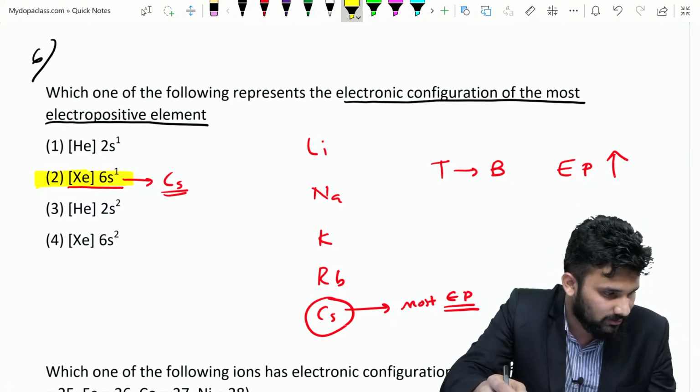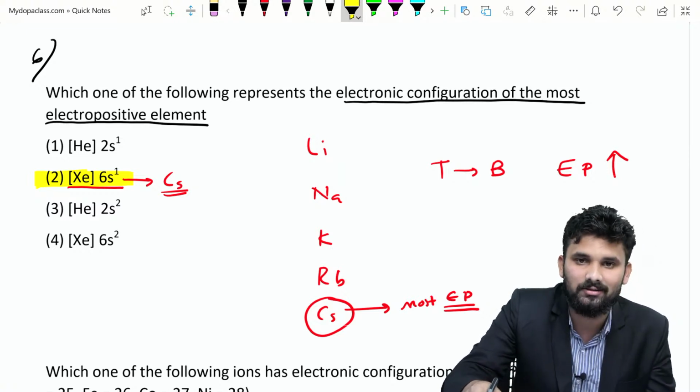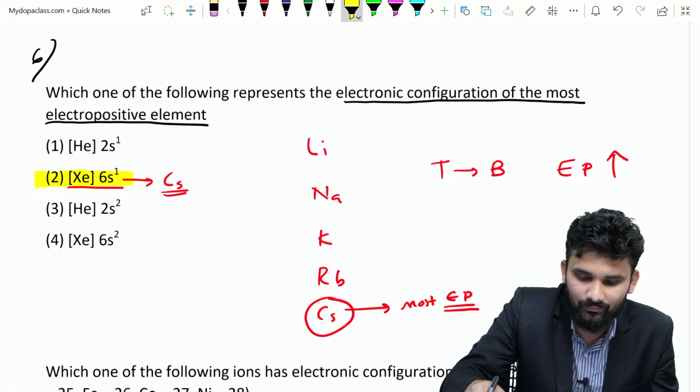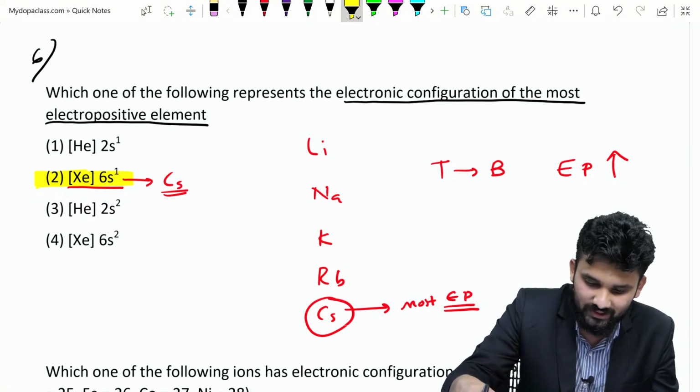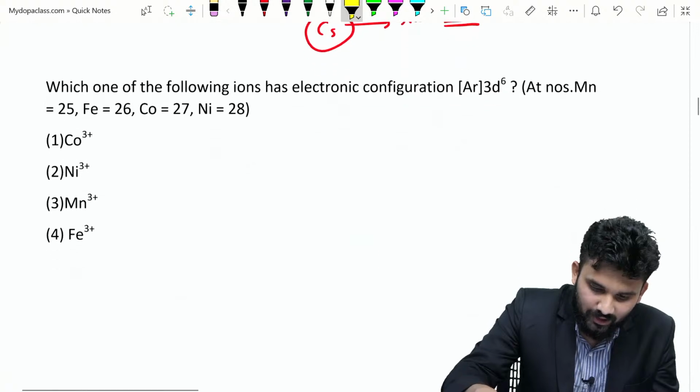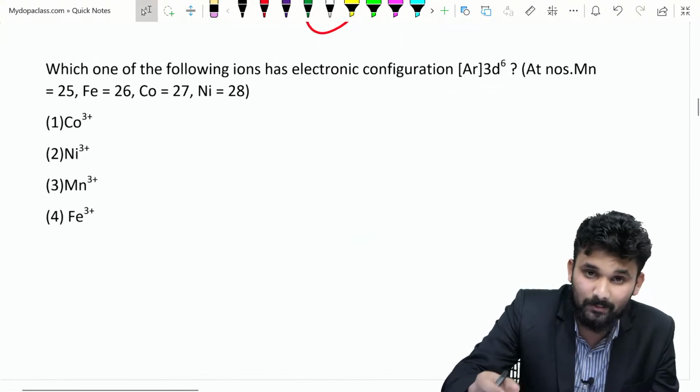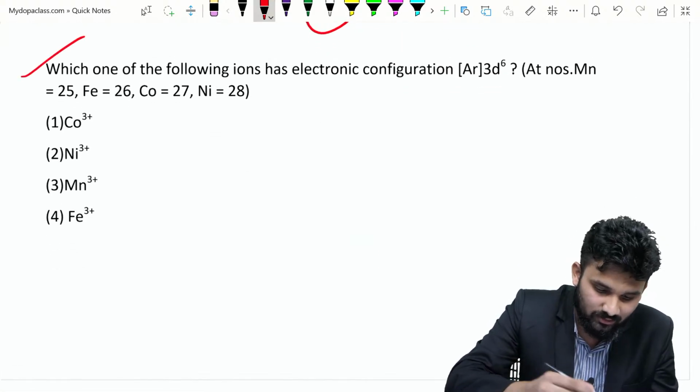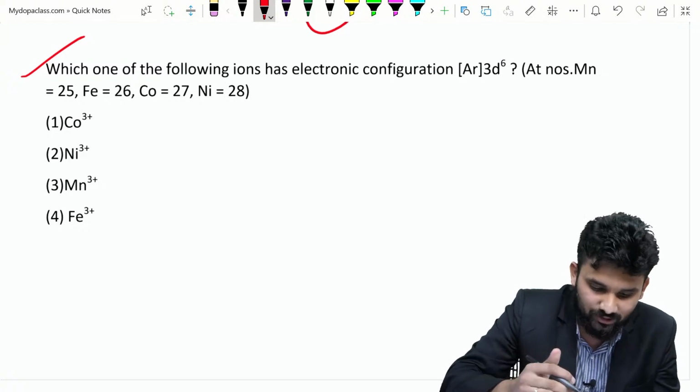Are you okay? Yes, this is our 6th question. This is a very simple question. Next we are moving to another question, and this is a previous AIPMT question from the previous question paper.